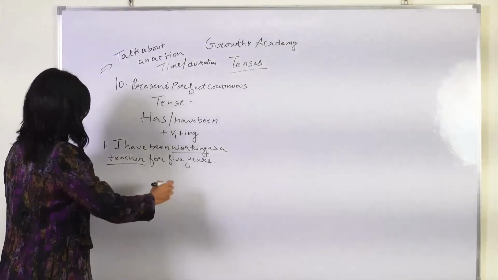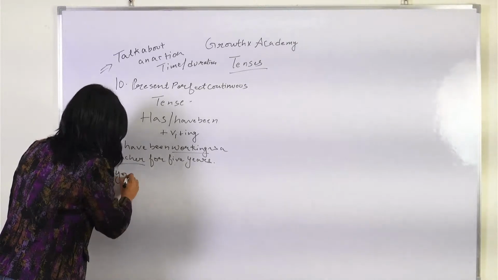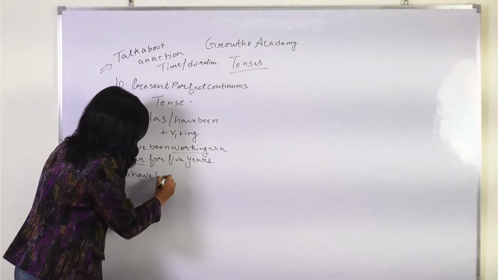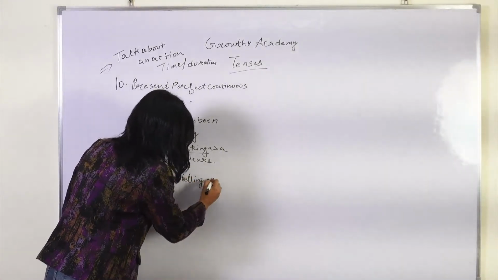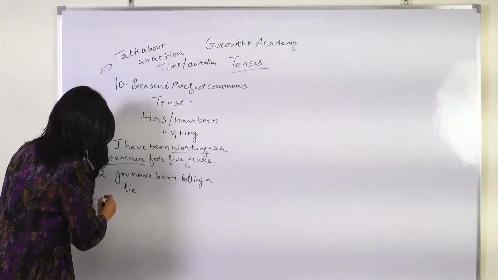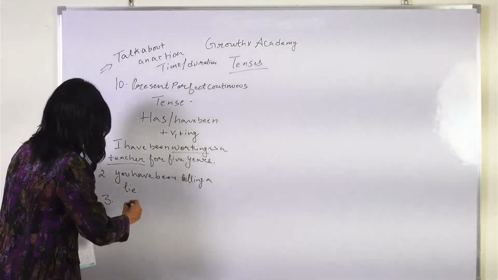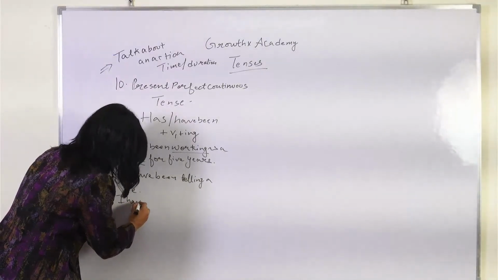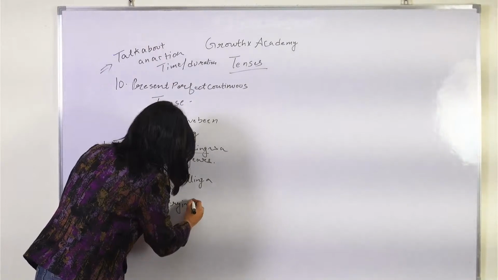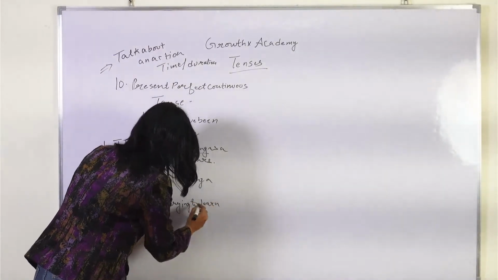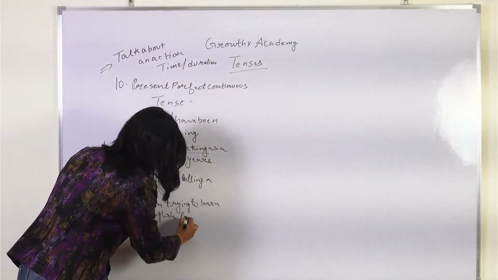Okay, all right, I'm going for number 2 example. You have been telling a lie. You have been telling a lie. Okay, number 3, I have been trying to learn the English language. I have been trying to learn the English language.